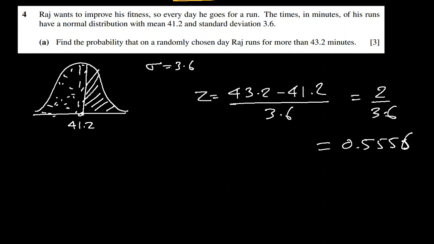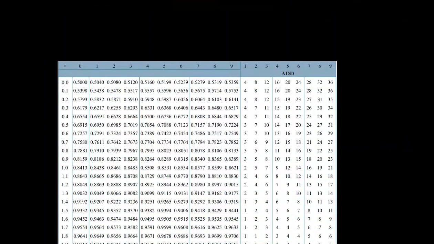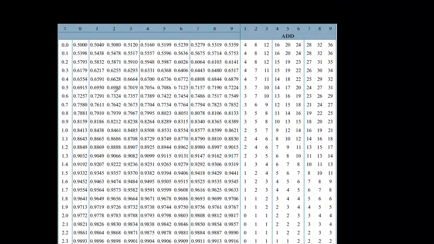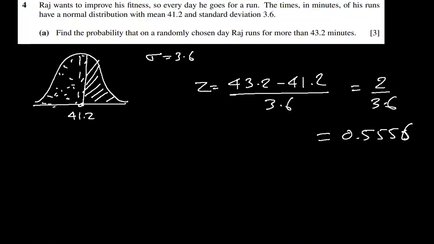And let's use our normal distribution table to find the probability for 0.556. 0.55 is 0.7088, and then we have 6, which is 20 in the same line. So that comes out as 0.7108. 0.7108, and this is what we will use here.